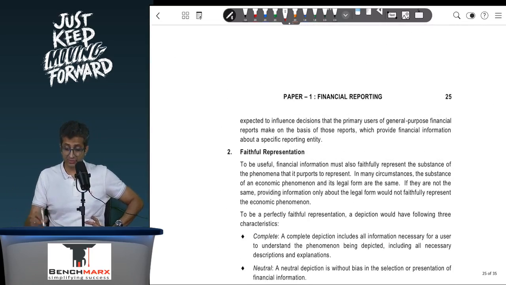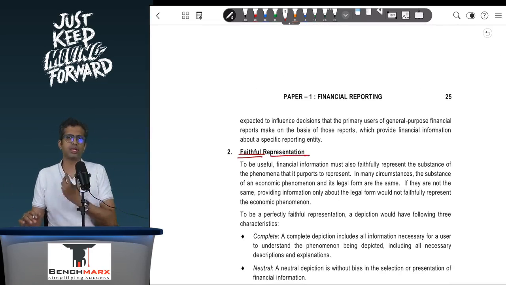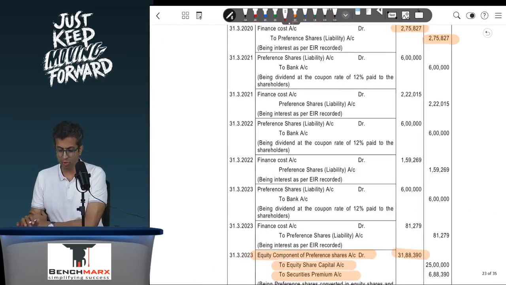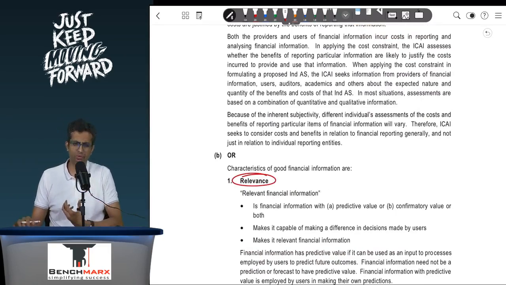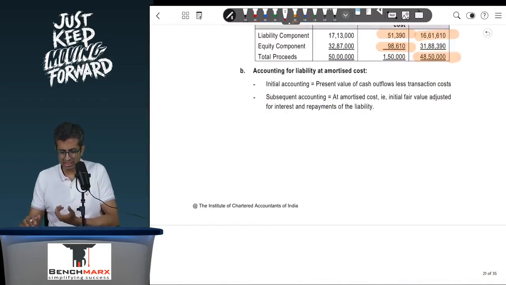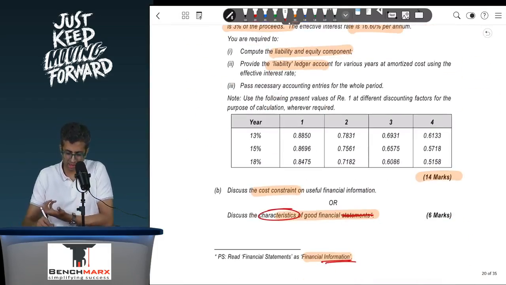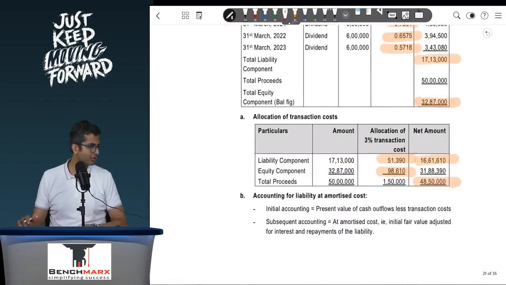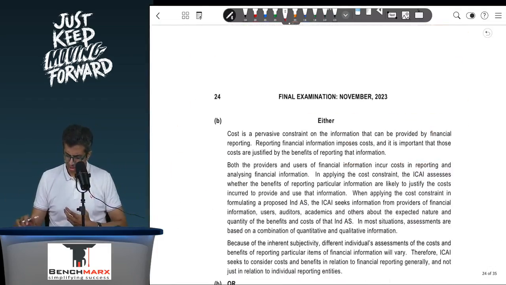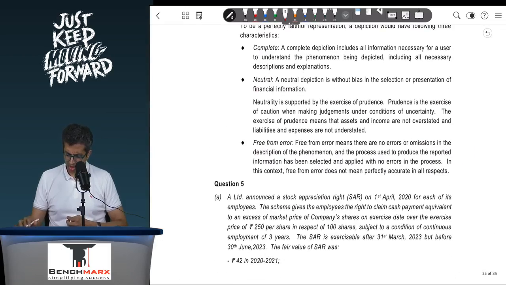And is this faithfully representing the substance? You are not just accounting as per legal form. Is it representing the substance as well? And the cost constraints, well, you have to look at whether the cost of preparing the data justifies the benefit that a reader perceives to get from the data, and accordingly you can just self read the theory for this, and if this comes up again, score those easy marks. Okay, so that is regarding the theory.